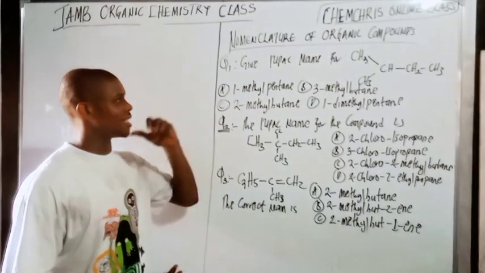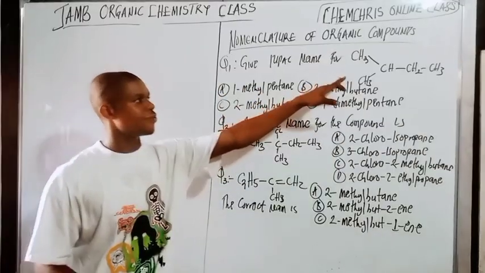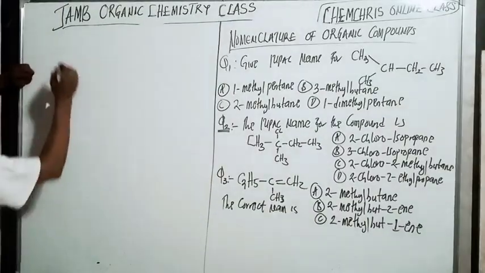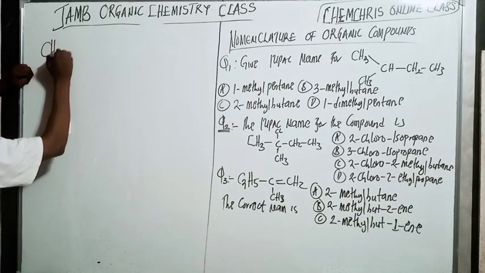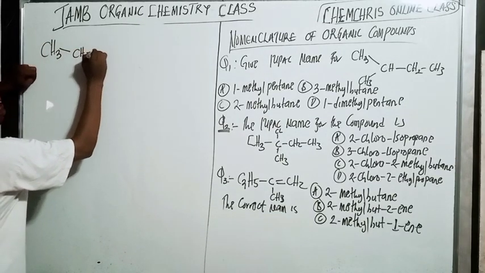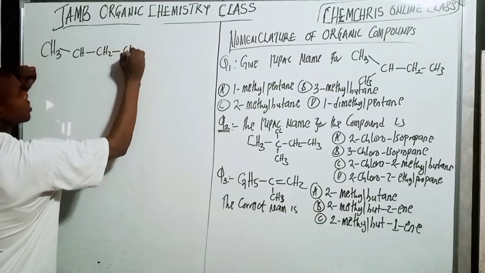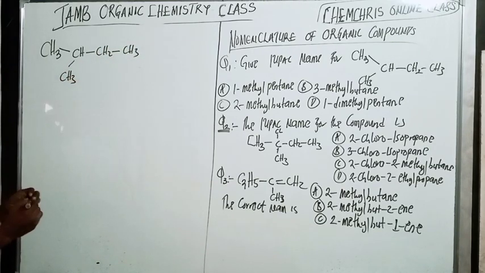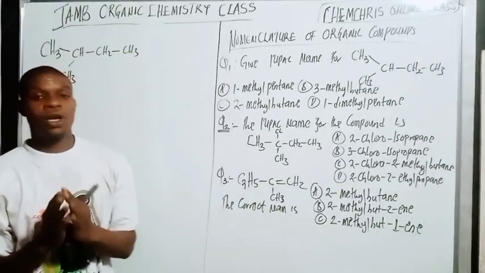Now let me look at the first one. Give the IUPAC name for this compound here. I want to write it out. I have CH3, CH, CH2, CH3, and here we have CH3. Now, how do we name this one here?